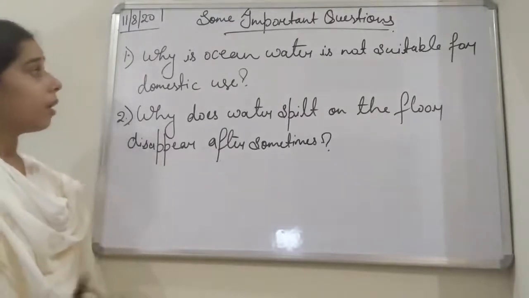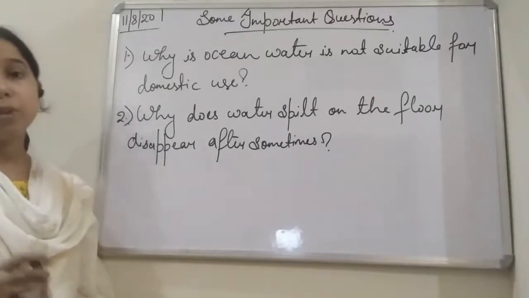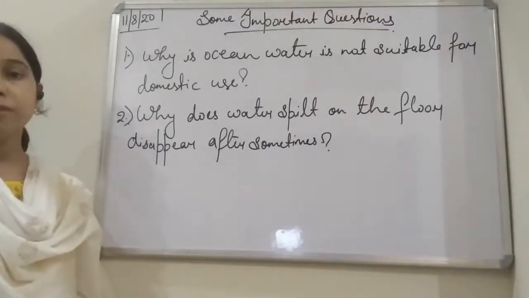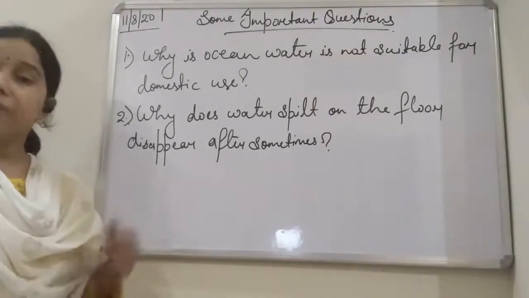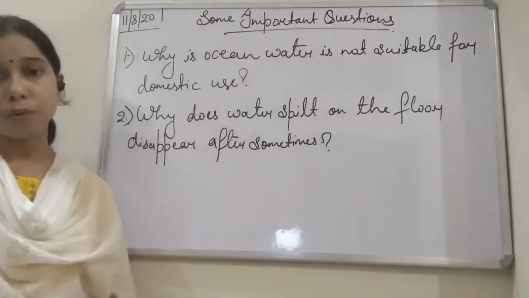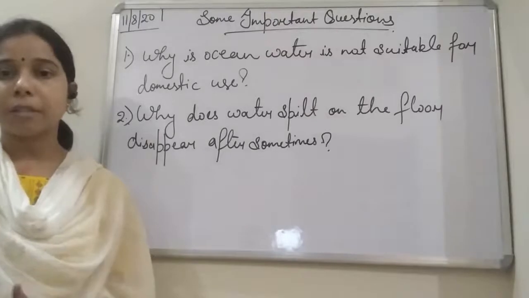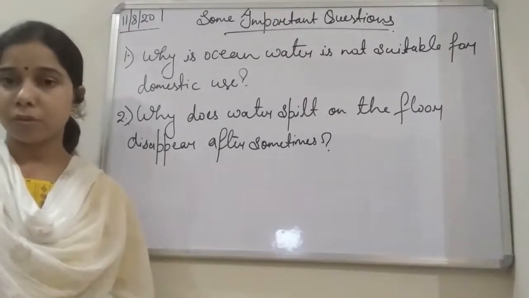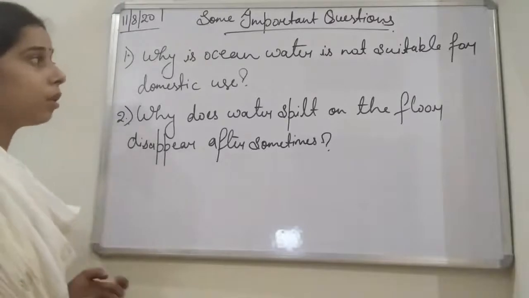But we don't use ocean water for domestic use. We use fresh water, river water, lake or pond water, or groundwater. So what is the reason that we are not using the ocean water?